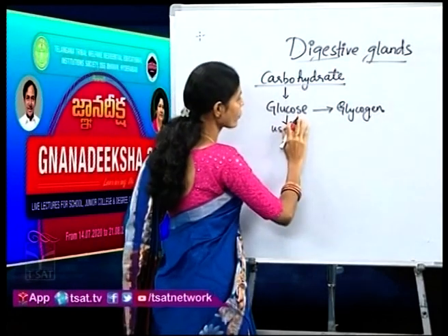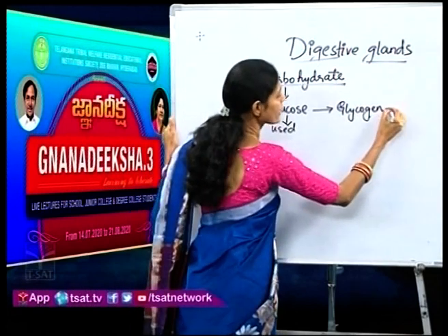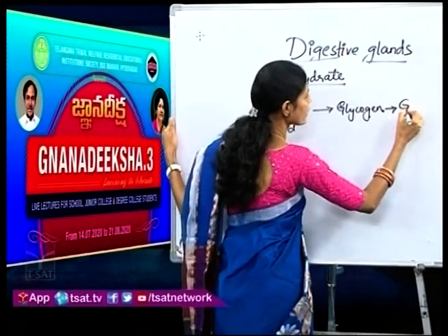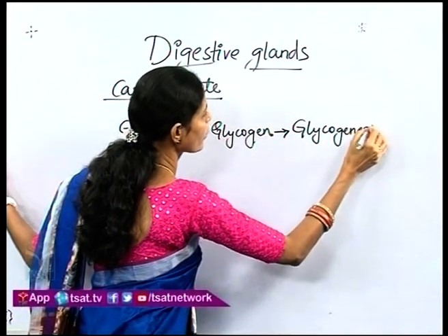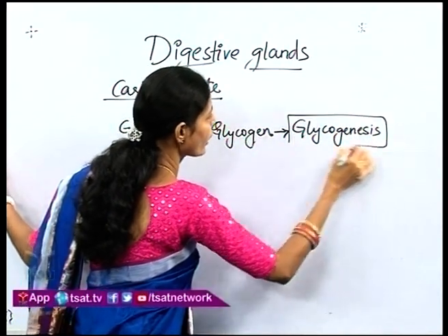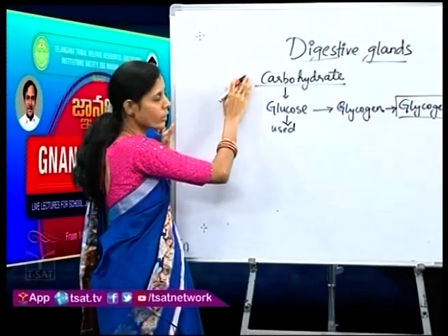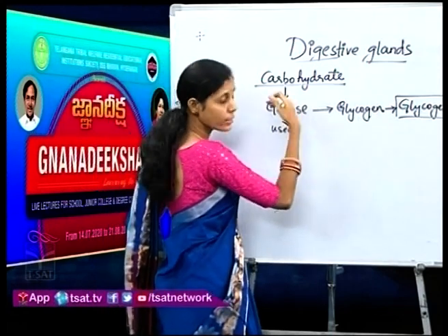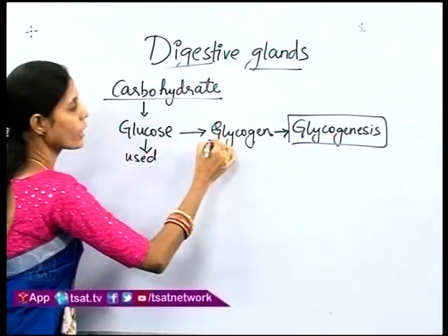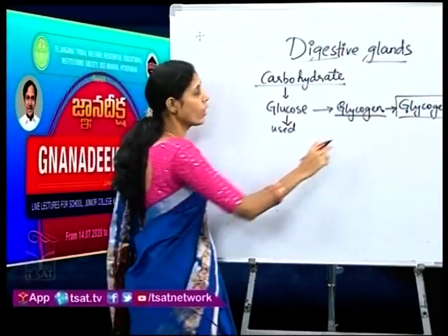The process of conversion of glucose into glycogen is called glycogenesis. Remember this terminology, children. We take carbohydrates, they are digested into glucose, and the extra glucose is converted into glycogen, which is stored in the liver.